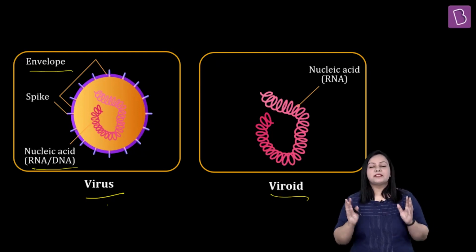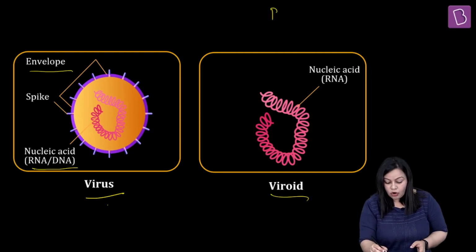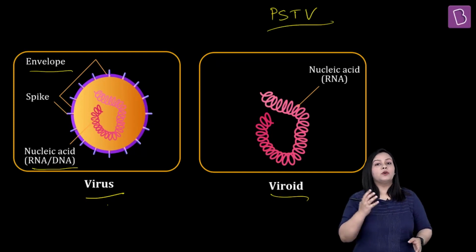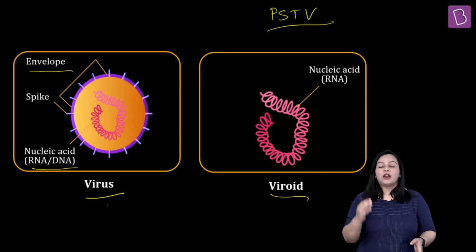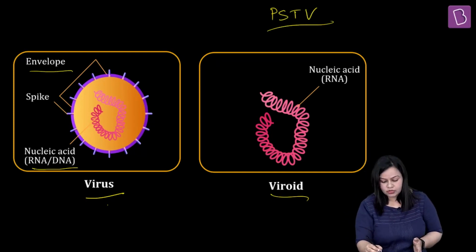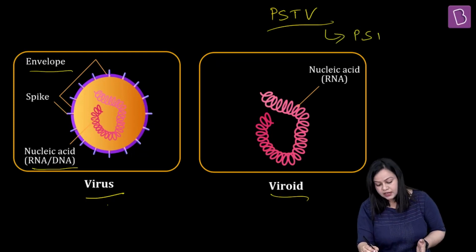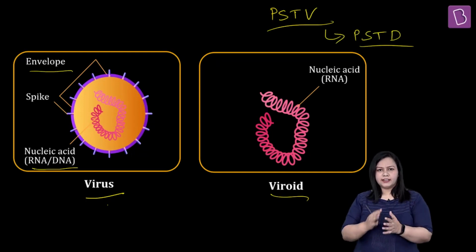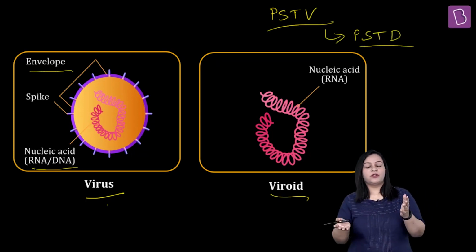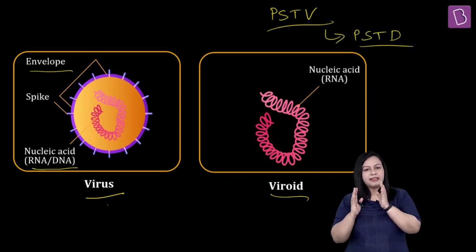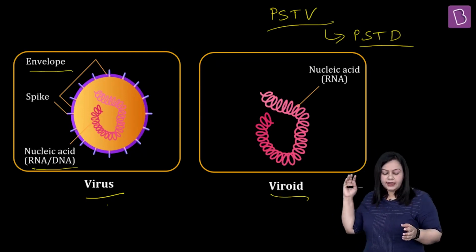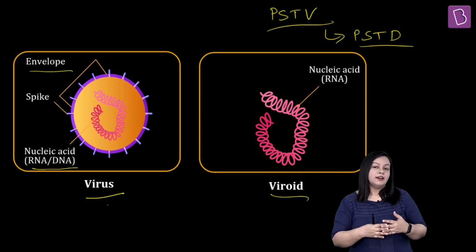One of the best examples that you have learned about is something called PSTV, right? That is potato spindle tuber viroid, or the disease caused by it we call potato spindle tuber disease, PSTD. All right, do not get confused with this term which is actually used in one of the human medical terms as well, but PSTV यहाँ पर stand करता है potato spindle tuber viroid के लिए and PSTD is the condition that it is causing.